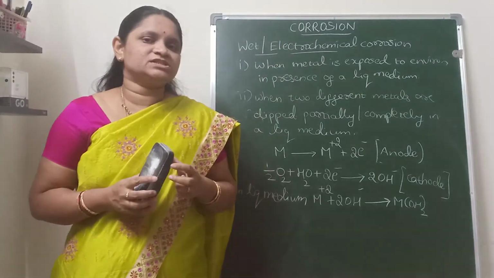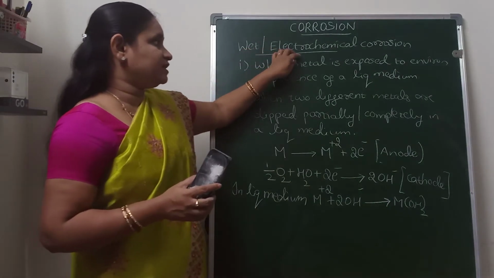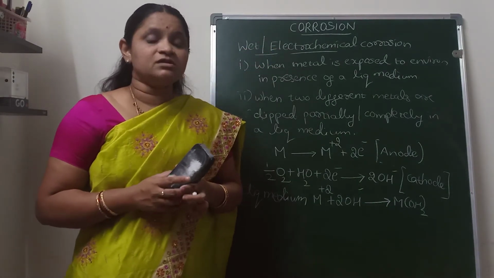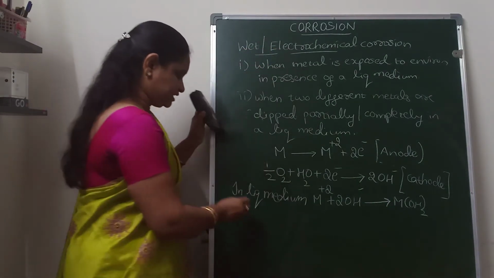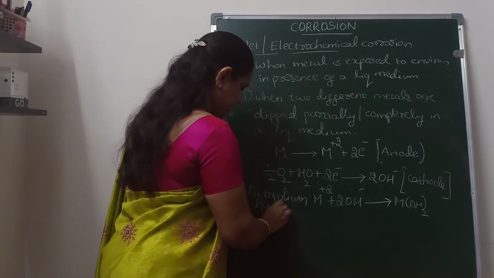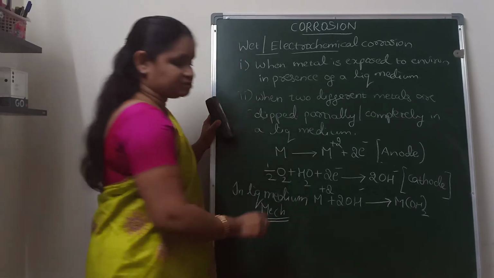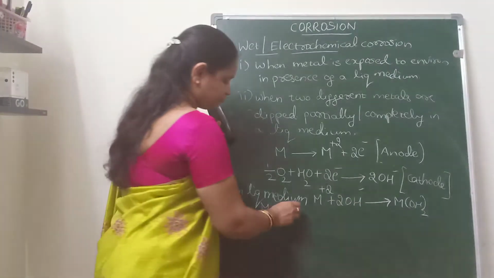And as we have discussed, the mechanism of the electrochemical corrosion will take place in two ways.